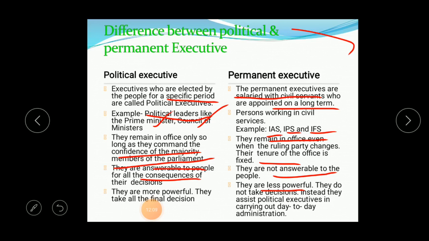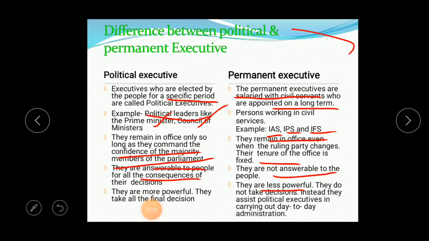They do not take decisions. They don't even have any right to take decisions on their own. Instead, they assist the political executives in carrying out the day-to-day administration. They are just helping the political executives to carry out whatever laws and policies are implemented in a very good and effective manner. So that is the function of the permanent executives.